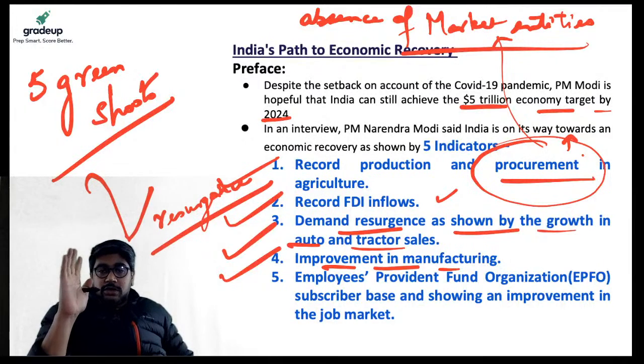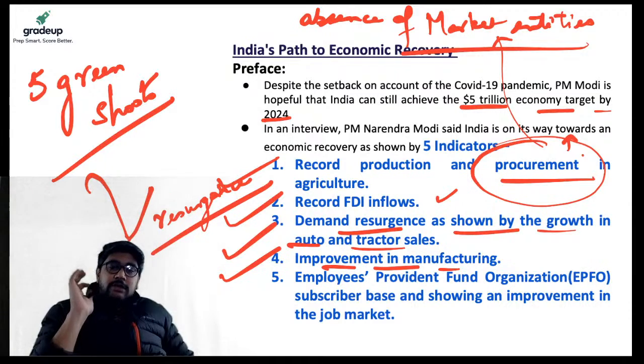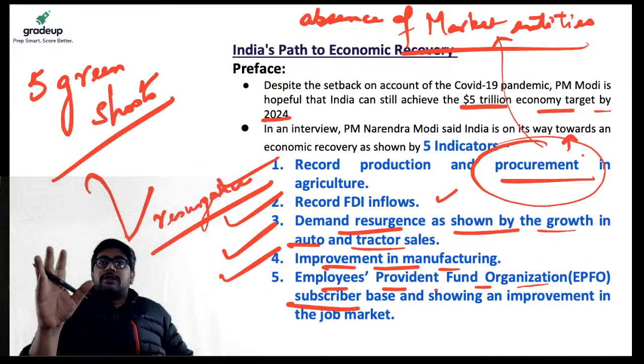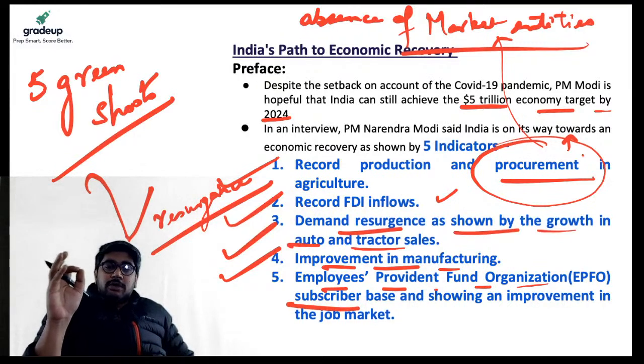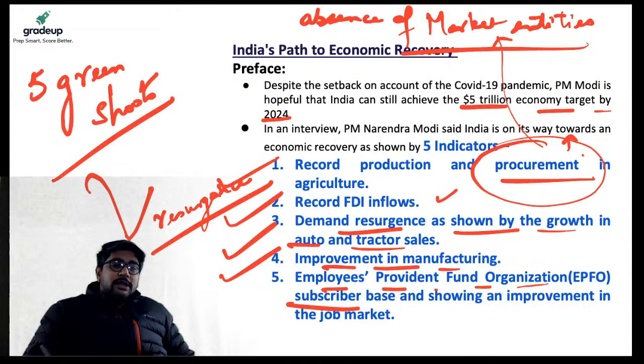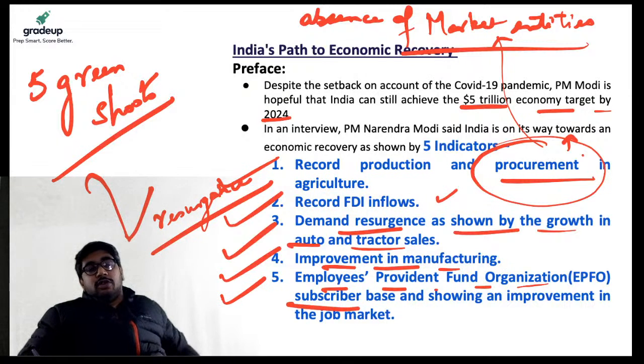And then the fifth green shoot, he says that there is still improvement in the subscriber base provided by EPFO. Which means again, sir, that the number of subscribers under EPFO is increasing, which means better job opportunities must be getting created, or formal job opportunities must be getting created, and pension benefits are being subscribed to. Yes or no? So he says that these are 5 green shoots in the Indian economy, which goes on to show that the Indian economy is on its recovery path already, right?